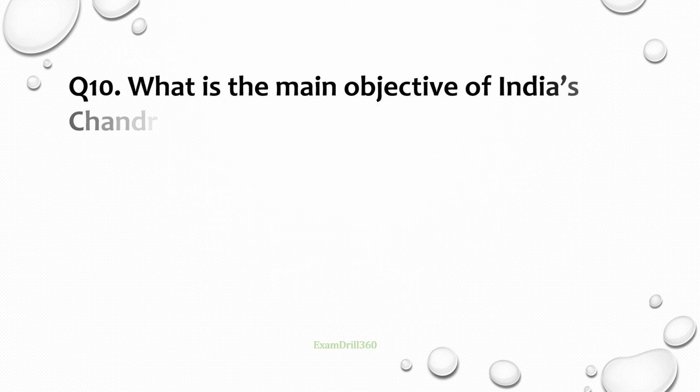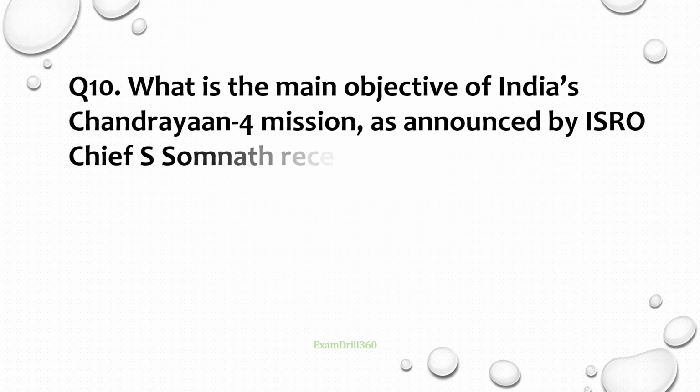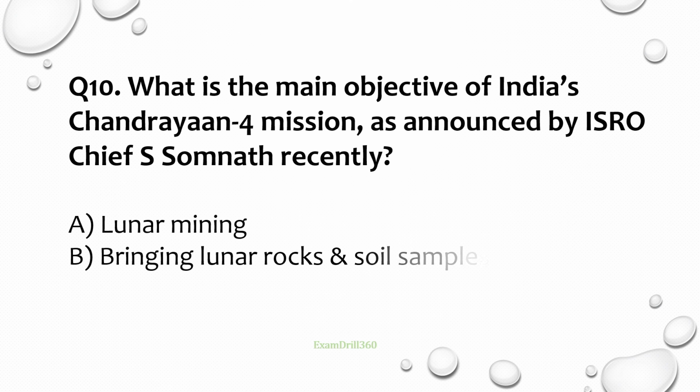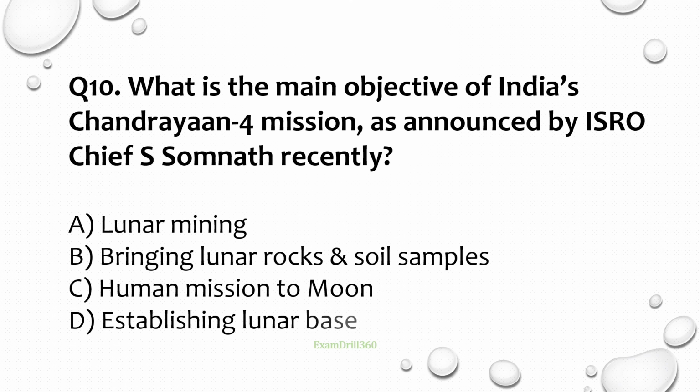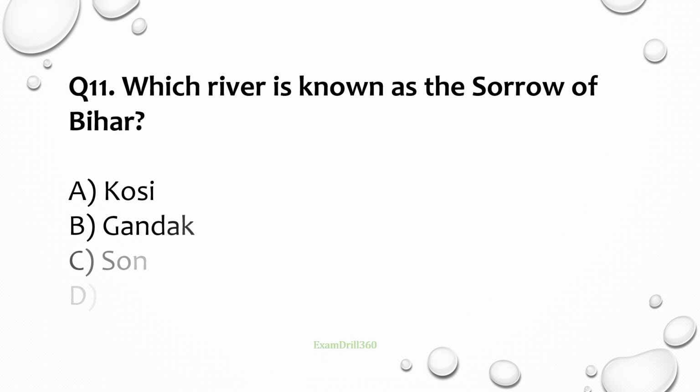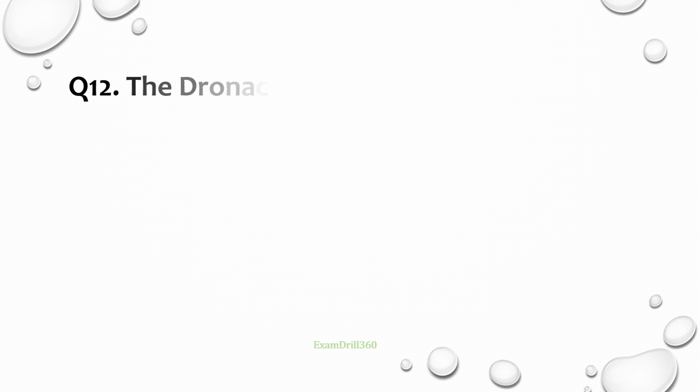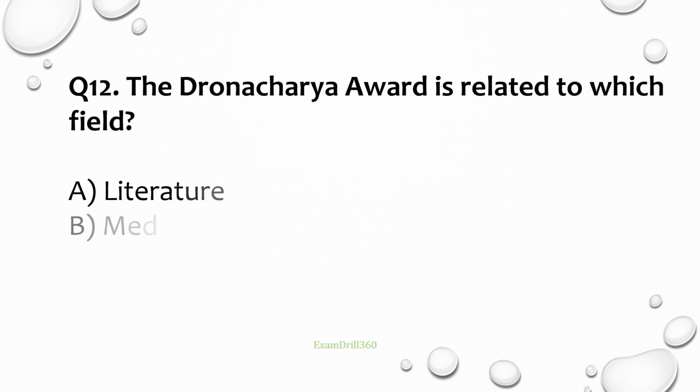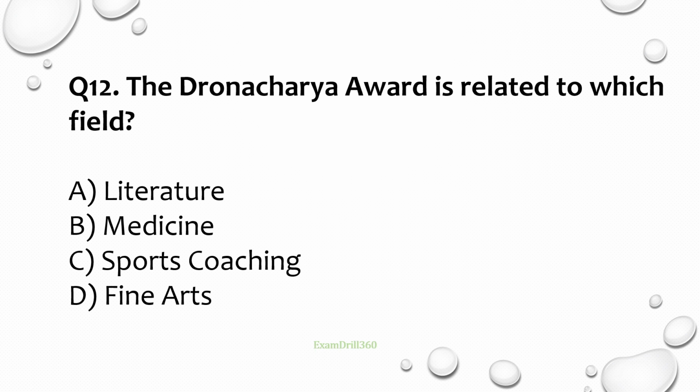Question number 10. What is the main objective of India's Chandrayaan 4 mission as announced by ISRO Chief S. Somnath recently? Correct answer is bringing lunar rocks and soil samples. Question number 11. Which river is known as the sorrow of Bihar? Correct answer is Kosi river. Question number 12. The Dronacharya award is related to which field? Correct answer is sports coaching.